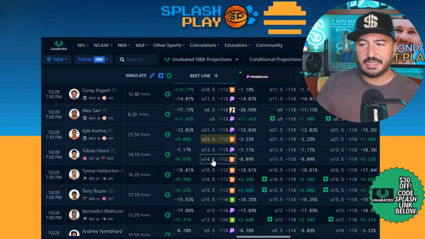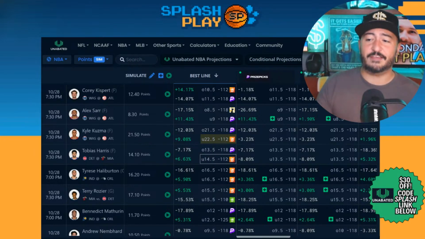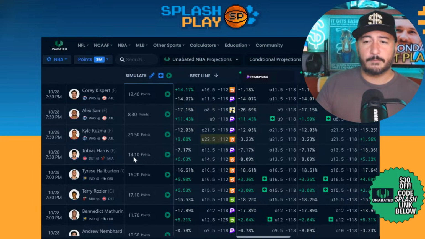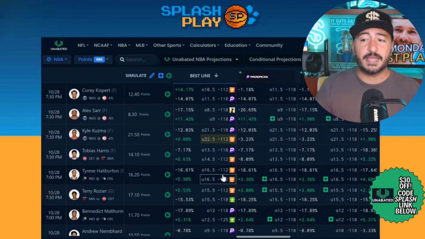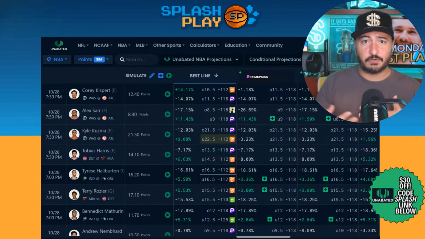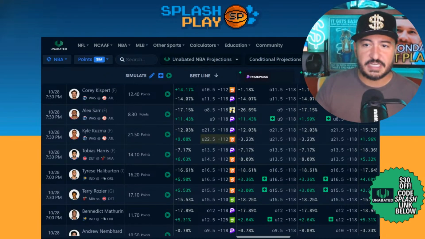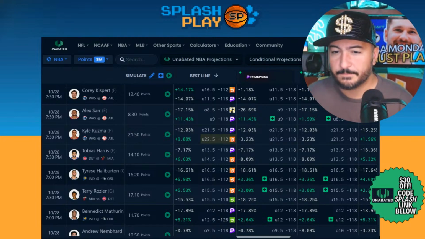So the ones that you could see here, Tobias Harris. Again, we talked about him potentially looking like an okay DFS play. Right now he's got a 14.1 point projection from Unabated, and his best value looks like under 14.5 with a 6.6% edge. Basically, if you're using Unabated's tool, it's the same principle as any EV calculation. A 2% differential is going to be the thing you're looking for. So anything over 2% is going to get you out of the potential margin for error. Whether it be the Sims or their market projections, that's some of the core stuff you're going to see here.